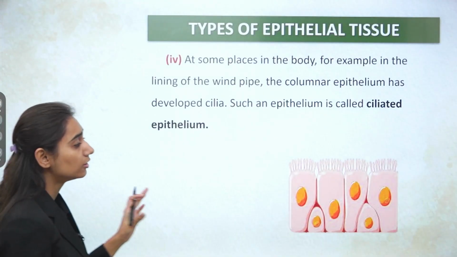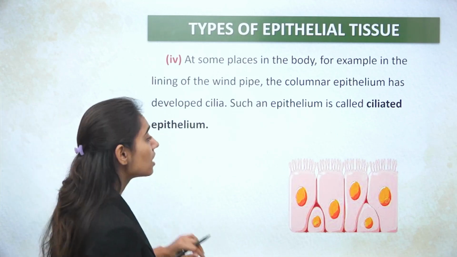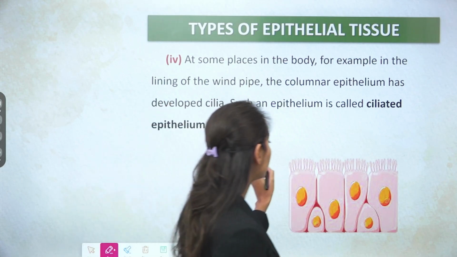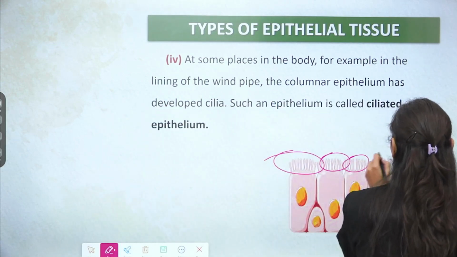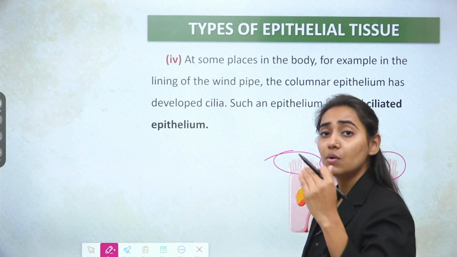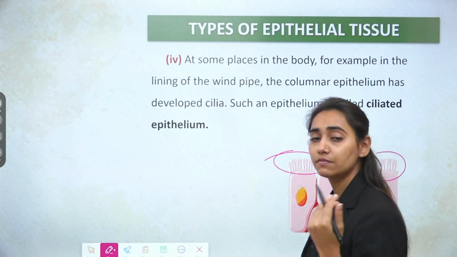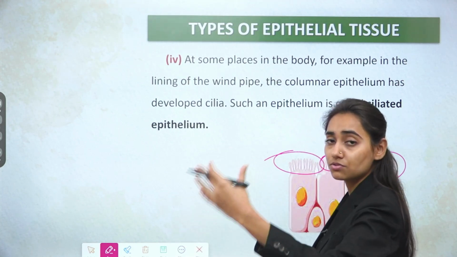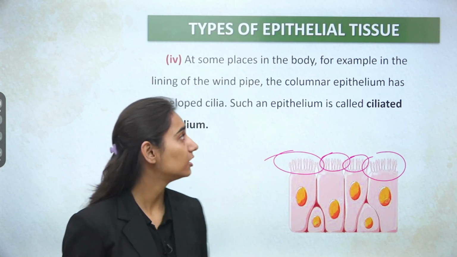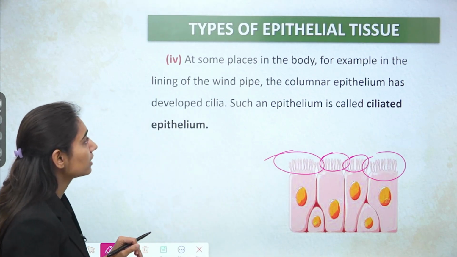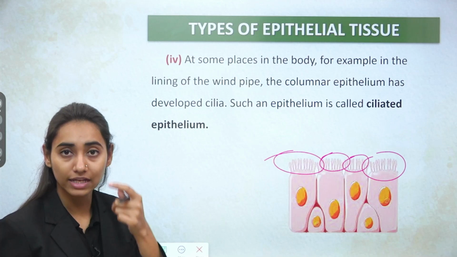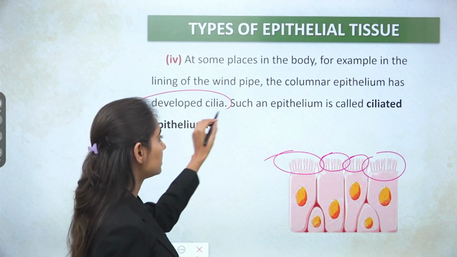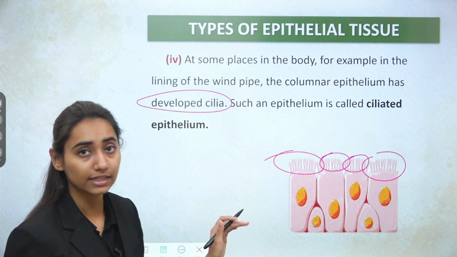Now coming to the fourth type of epithelial tissue, which is again a columnar type of epithelial tissue, but it has one special feature, that is cilia. These cilia are hair-like projections which exist on the surface. They help in the movement of substances. They show back and forth movement like hairs, and with this movement the substance is transported from one place to the other. At some places in the body, for example in the lining of the windpipe or in your nasal tract inside your nose, the columnar epithelium has developed cilia. Such an epithelium is known as ciliated epithelium.